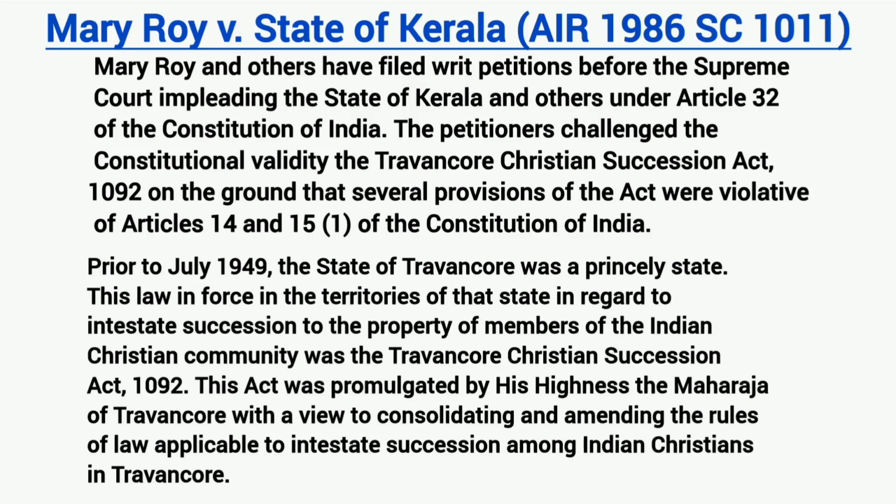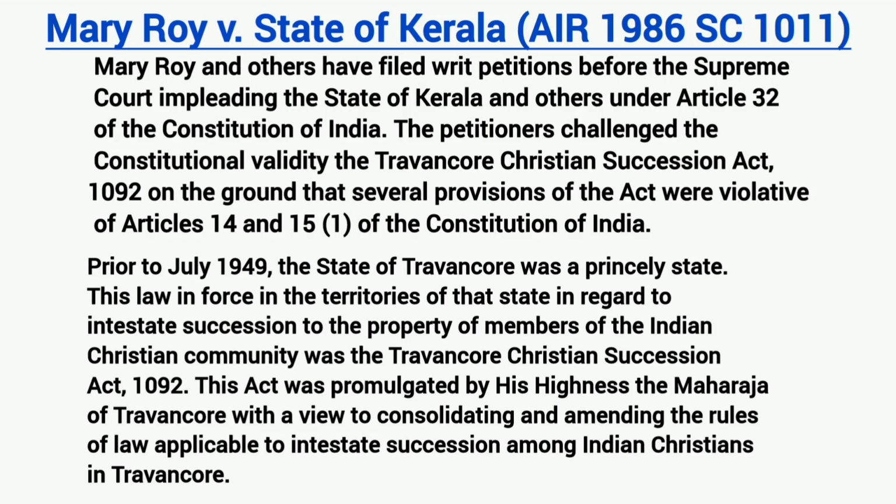In the famous case Mary Roy versus State of Kerala, Mary Roy and others filed a writ petition before the Supreme Court, impleading the State of Kerala and others, under Article 32 of the Constitution of India. The petitioners challenged the constitutional validity of the Travancore Christian Succession Act 1092 on the ground that several provisions of the Act were violative of Article 14 and Article 15 Clause 1 of the Constitution of India.